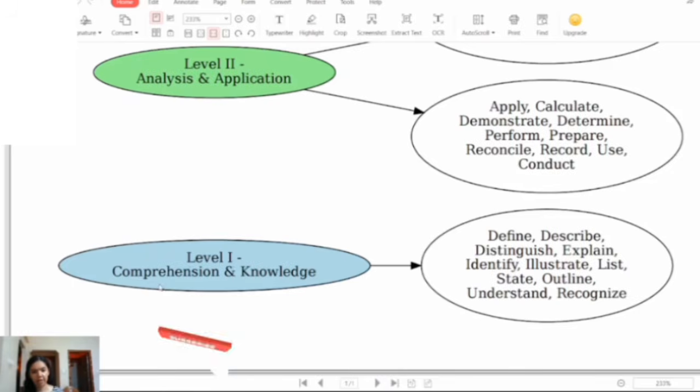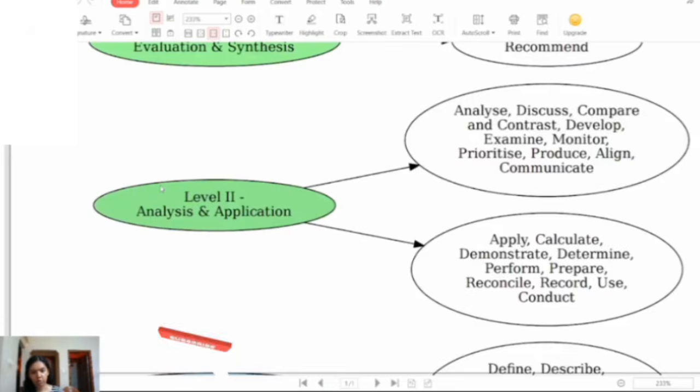So level 1 will be comprehension and knowledge based questions. These questions will start with words like define, describe, distinguish, explain, identify, illustrate, list, state, outline, understand or recognize. So in level 1 you will have to explain as it is. There is not much analysis required here. Now let's see level 2.